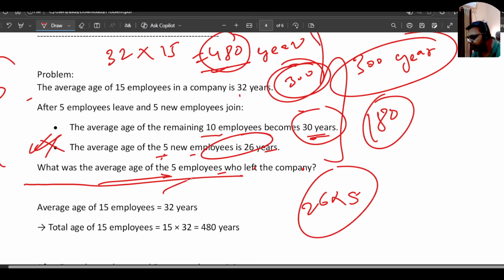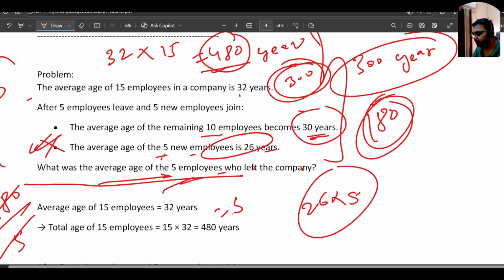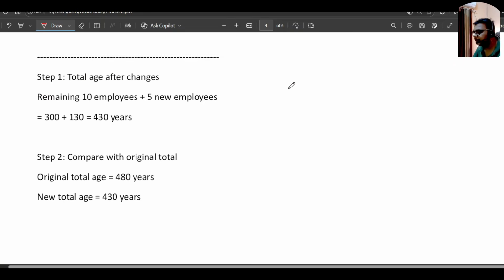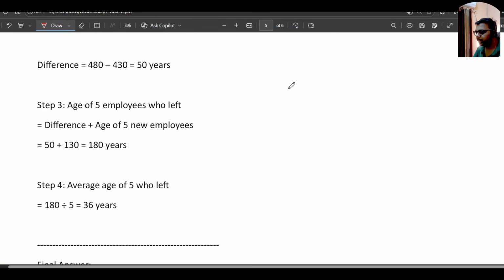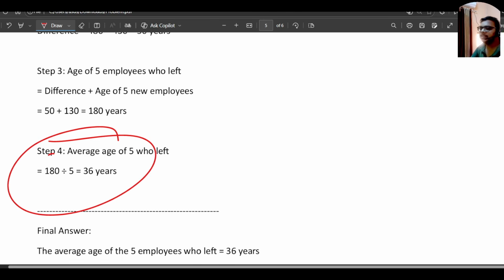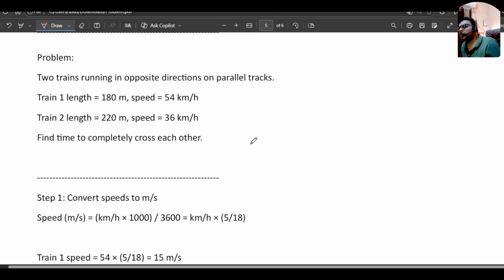Okay, the average age of 5 employees who already left will be, the total age will be 180 years, right? So we can directly do 180 divided by 5, which is 36 years. Okay, so it will be our answer, right? You can see here, so 36 years will be the answer. We don't need to do anything with the new employees joining with the age of 26 year average. Okay, so that line was only for confusion.